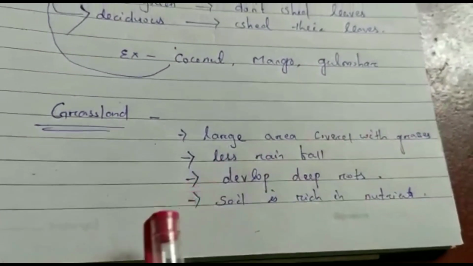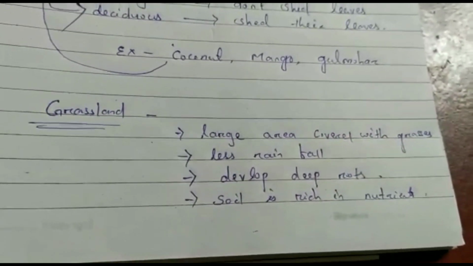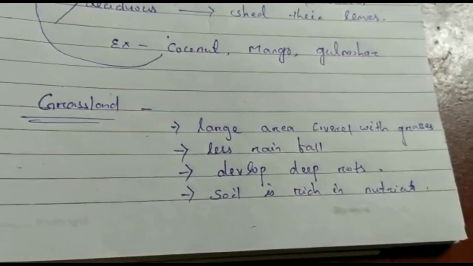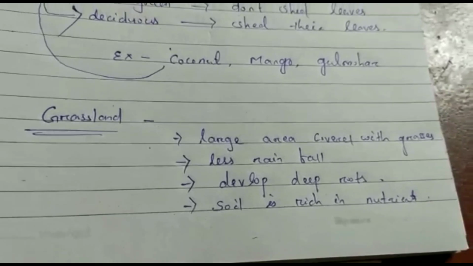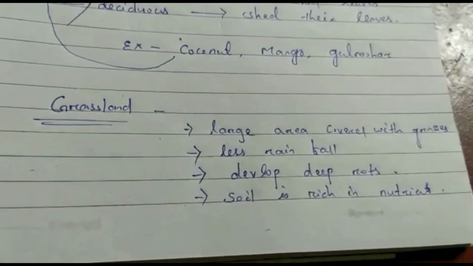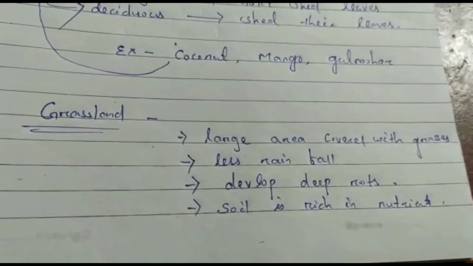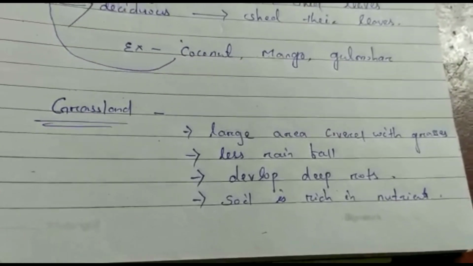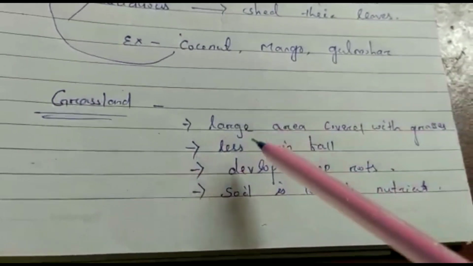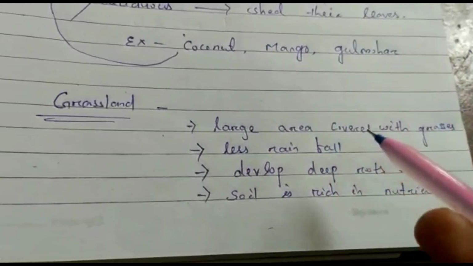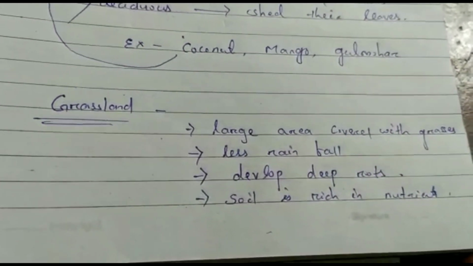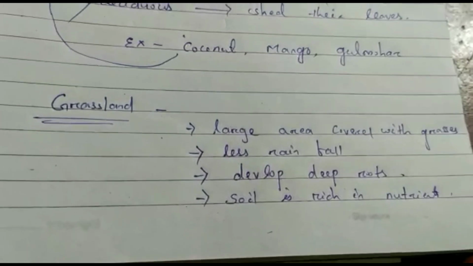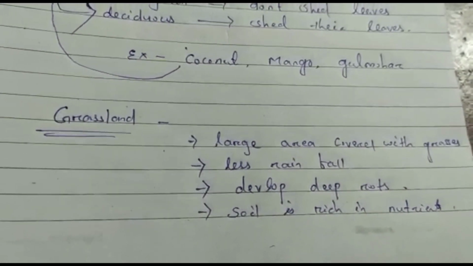Since they receive less rainfall, the number of tall trees or bushes is very less here. Small plants or grasses are scattered all over the field. That is why it is a large area covered with grasses, and since there is less rainfall, the grasses are developing roots that go deep into the ground to absorb the water.